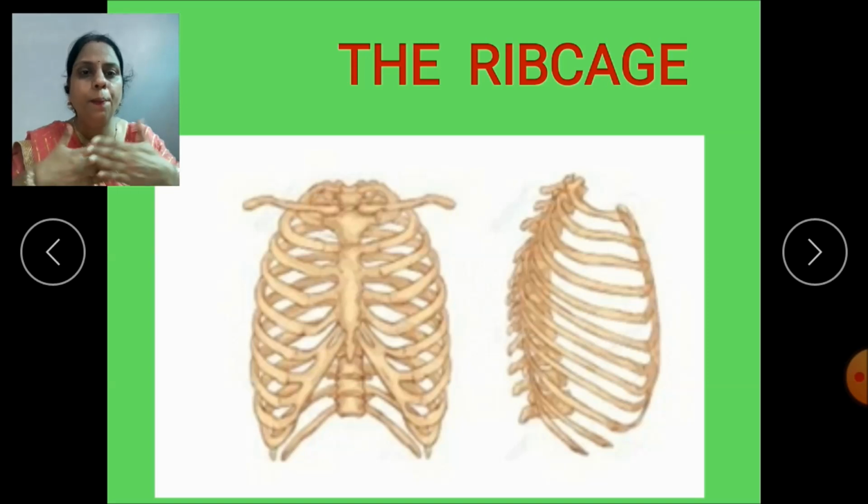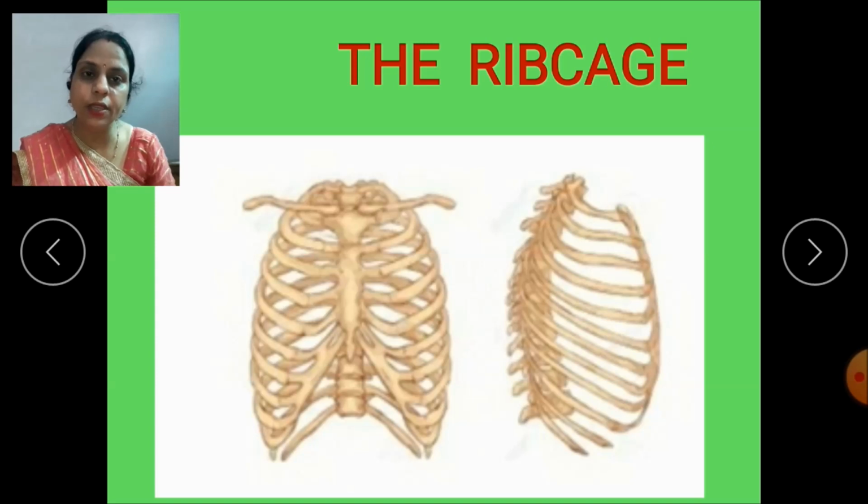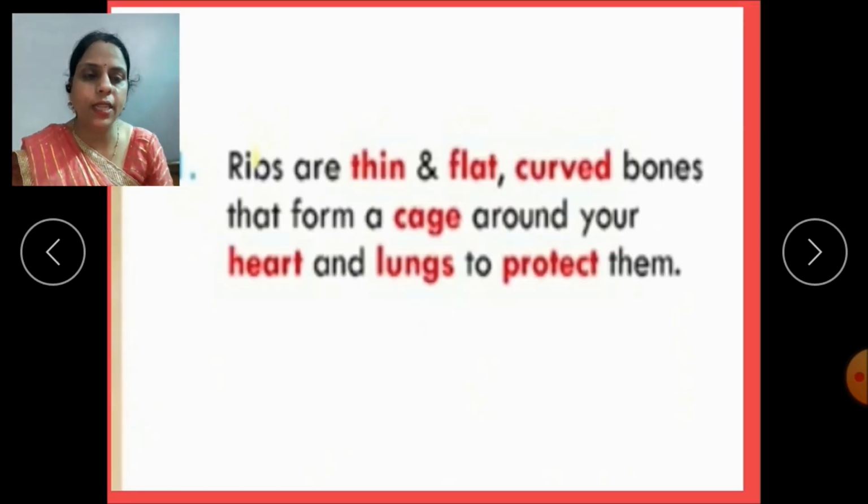Now children, press your hand around your chest. Can you feel some hard structure? What is that? Yes, it is the rib cage. This is the structure of the rib cage found in our chest region. This rib cage is the bony framework formed by the ribs around your chest. So children, what are ribs? Ribs are thin and flat curved bones that form a cage around your heart and lungs to protect them.